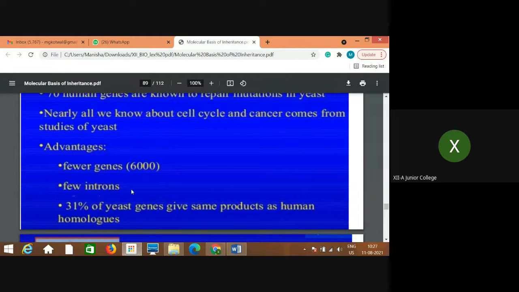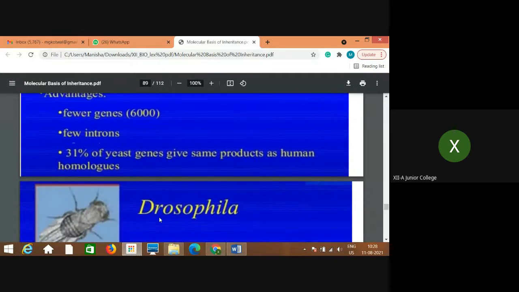Then introns, which are non-coding regions, are also very few. Then 30% of the yeast genes give the same products as the human homologue. That's why it is very important to study these other organisms also. While the Human Genome Project was going on, studies of these model organisms were also being performed. From the experiments it has been observed that 31% of the yeast genes give the same products as the human homologue.